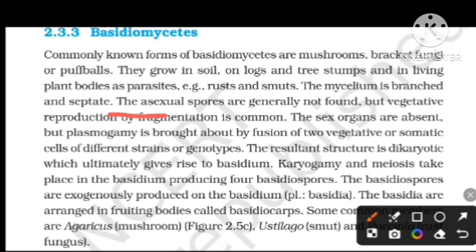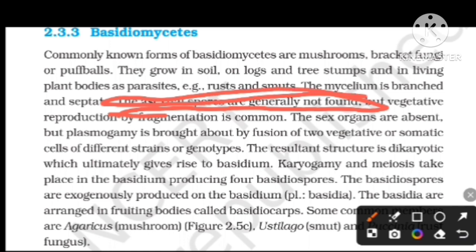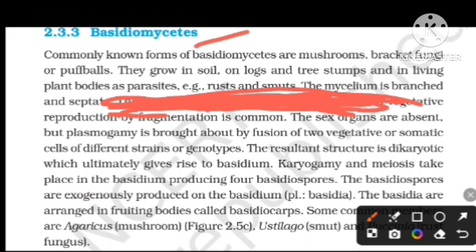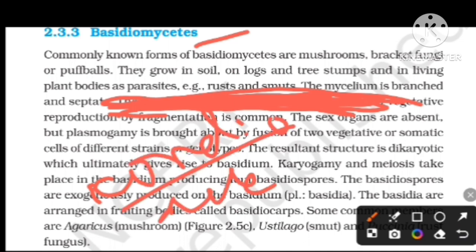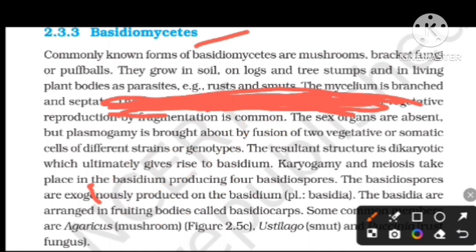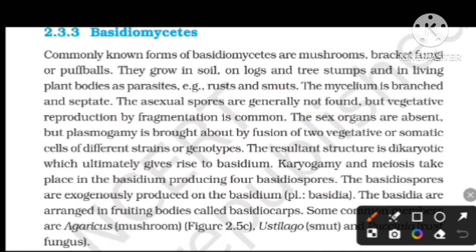Note this line, because questions may be asked on it: if a statement says Basidiomycetes have conidia, which are asexual spores, then the statement is wrong. Statement-wise questions may be asked on this line.